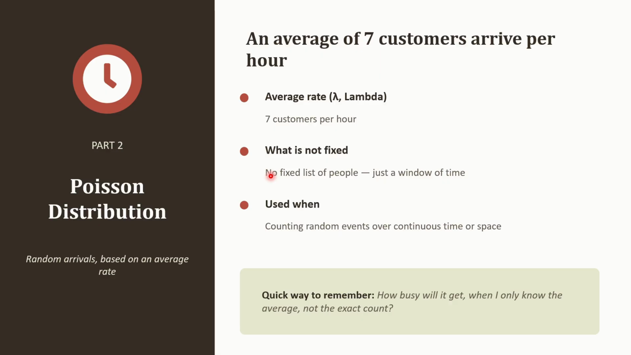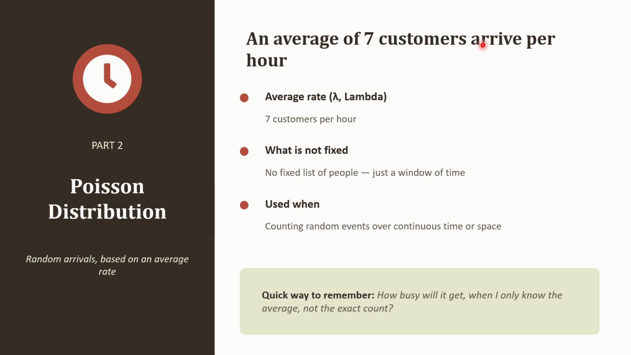So the Poisson distribution works off an average rate, which is the lambda, and calculates the probability around it. And Mohanji's data shows his stall gets an average of 7 customers per hour. Our lambda is 7. So a quick way to remember: Poisson is how busy will it get when we only know the lambda average, not the exact count. Like customers arriving at a chai stall, sometimes 3, sometimes 10, but averaging out to 7.